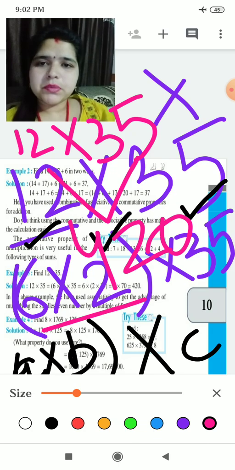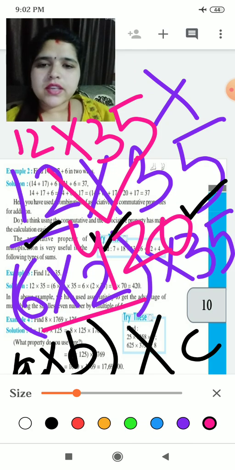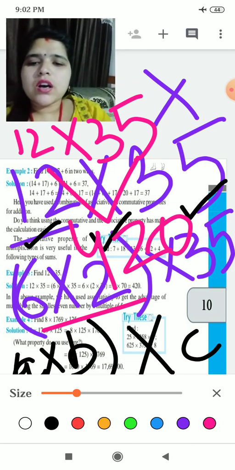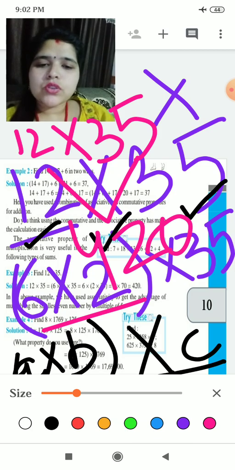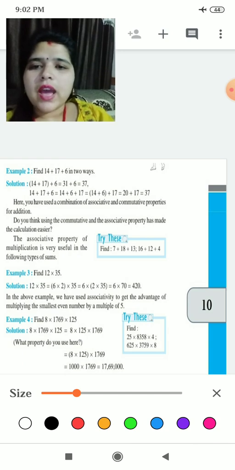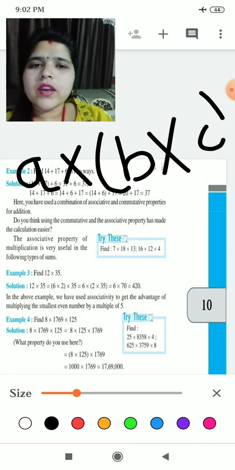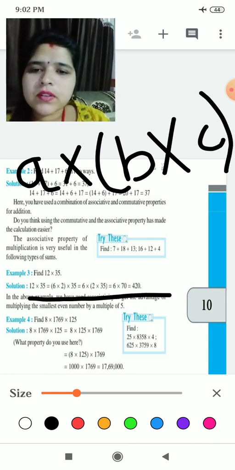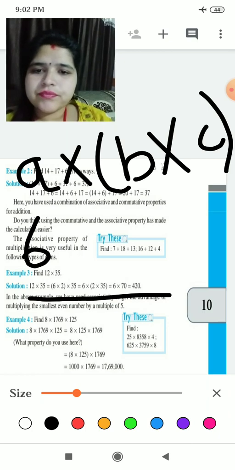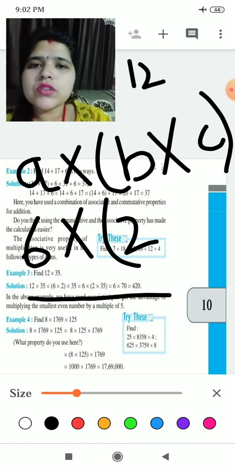This multiplication you have done in small classes. I think you all can do. When you will multiply 12 and 35, you will get 420. Okay, children? Yes. Now I will show you the right hand side part of associative law for multiplication. See, same way we can do it as A multiply B multiply C. Okay, now see, look at this. What was A? A was 6. Multiply. What was B? B was 2. Because we are having 12 into 35 now.